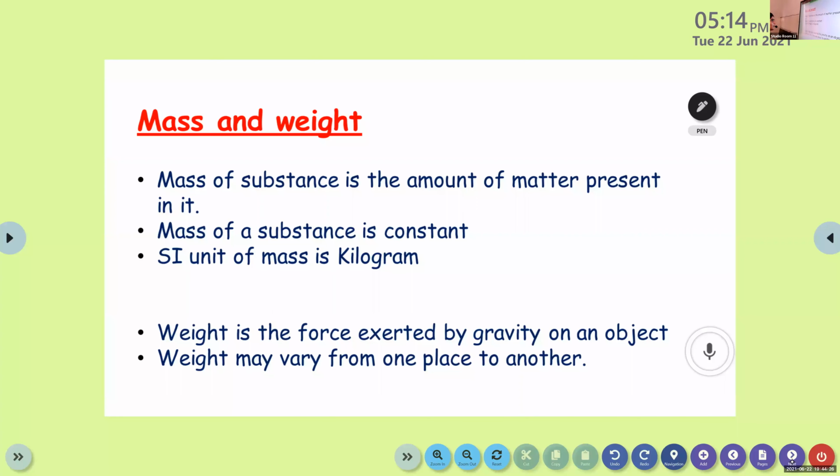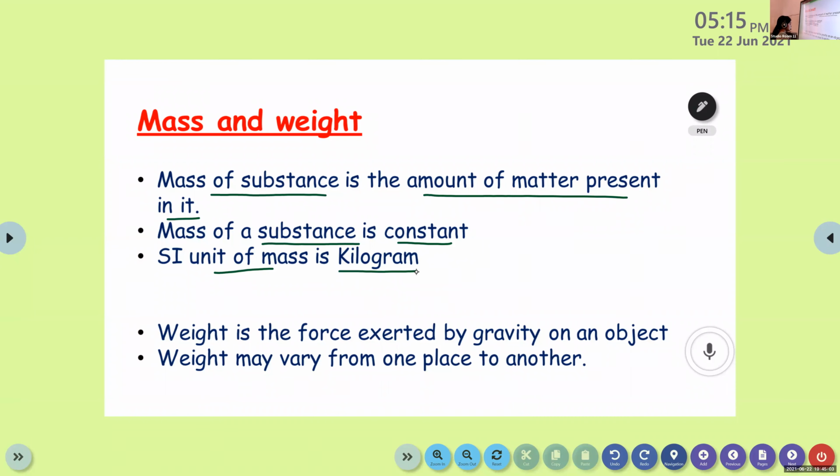So you can write mass and weight. First, the mass of a substance is the amount of matter present in it. And the mass of a substance is always a constant. It does not vary. And the SI unit of mass that we already learned is kilogram.